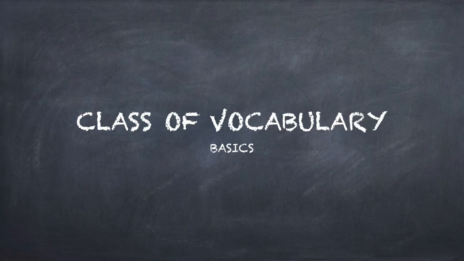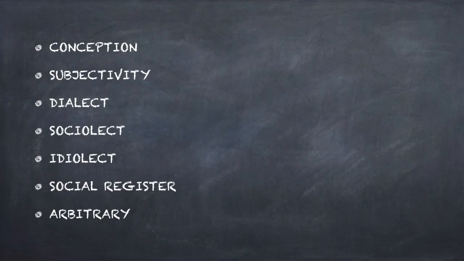So it is a basic notion which can refine your tastes in learning about vocabulary, English vocabulary. The basics that we are required to know. Now let's know about what constitutes class of vocabulary.